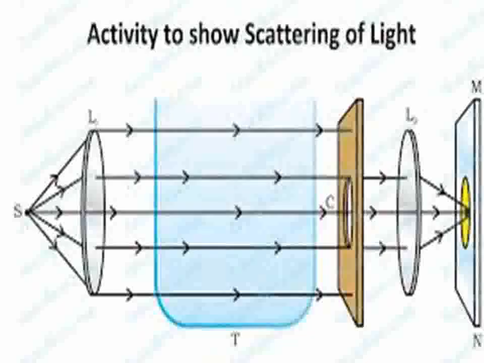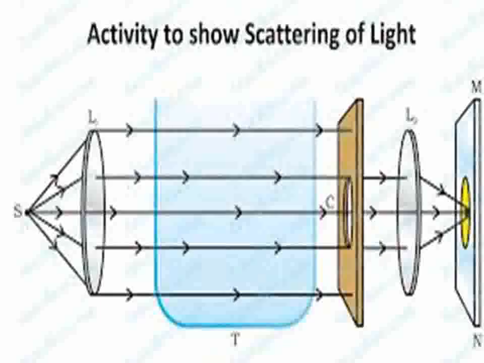Activity to show scattering of light. Here in a transparent beaker, there is a colloidal solution. Source S is placed at the focus of a convex lens. The ray of light coming from the focus becomes parallel after passing through the lens.